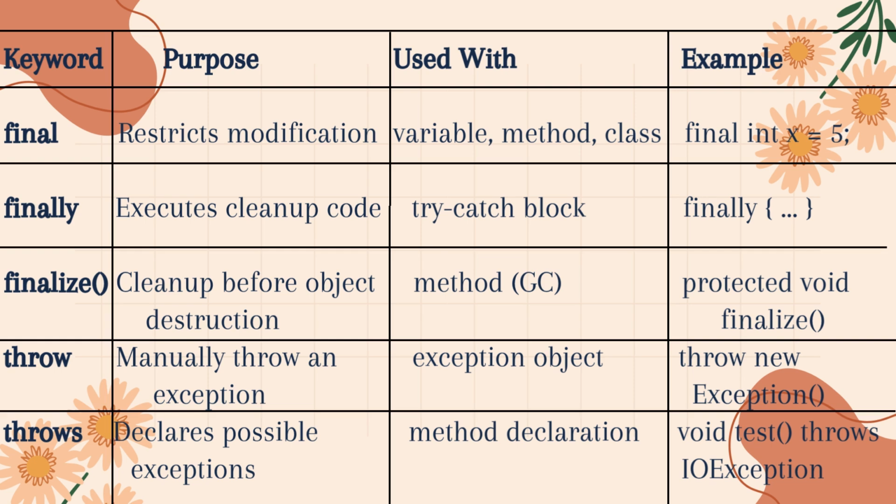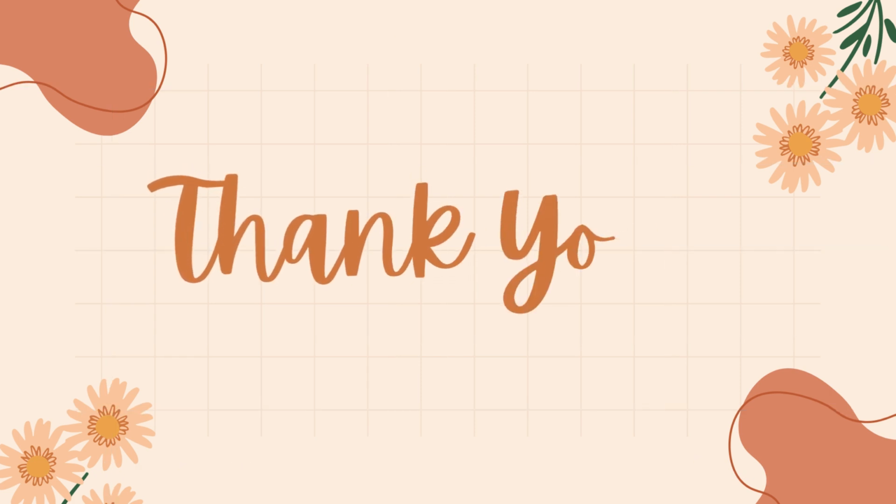3. Finalize, a method called by the garbage collector before destroying an object, used to perform final cleanup operations. Example, protected void finalize. 4. Throw, used to manually throw an exception in your code. Example, throw new Exception("error occurred"). 5. Throws, used in a method declaration to specify which exceptions a method might throw. Example, void test() throws IOException. In short, final prevents changes, finally ensures cleanup, finalize handles object cleanup before destruction, throw actually throws an exception, and throws declares possible exceptions.